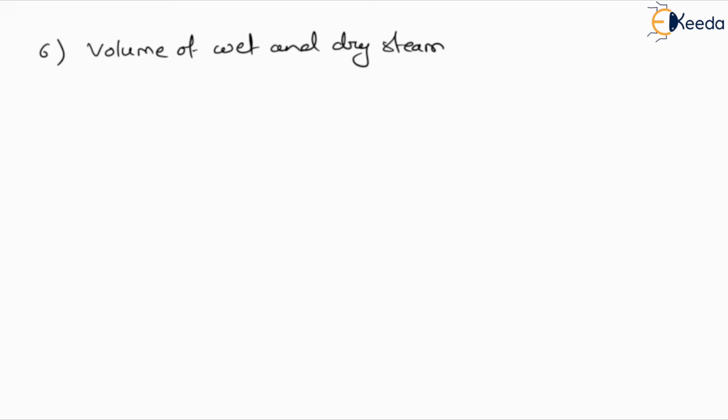In this condition, we can define the dryness fraction of the steam. Suppose the dryness fraction of steam is X. From wet to dry, we can define the dryness fraction.